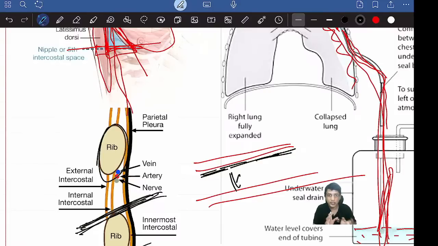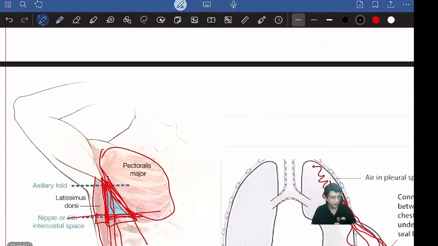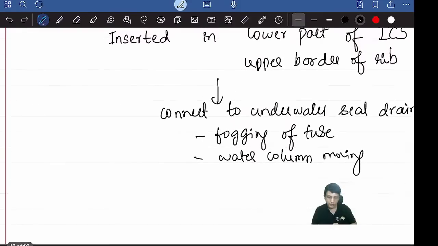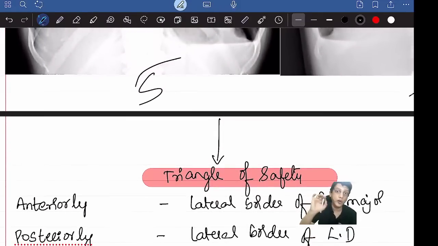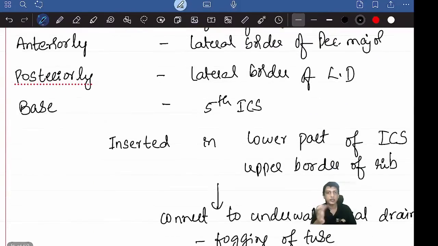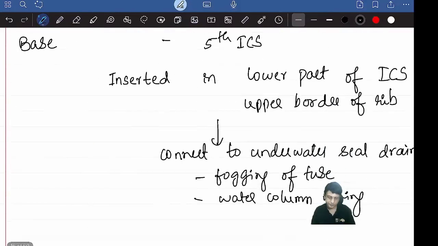The intercostal space is the space between the two ribs. Both mean the same: the lower part of the intercostal space and the upper border of the rib refer to the same space. The options can be given anyway.